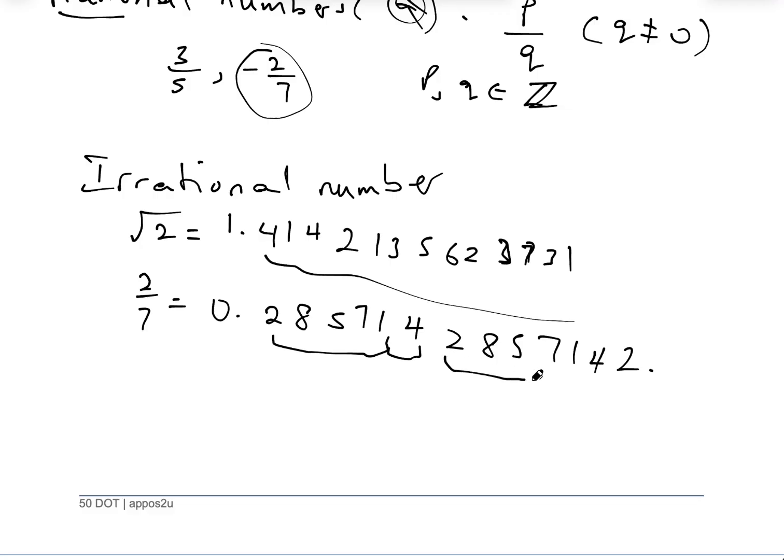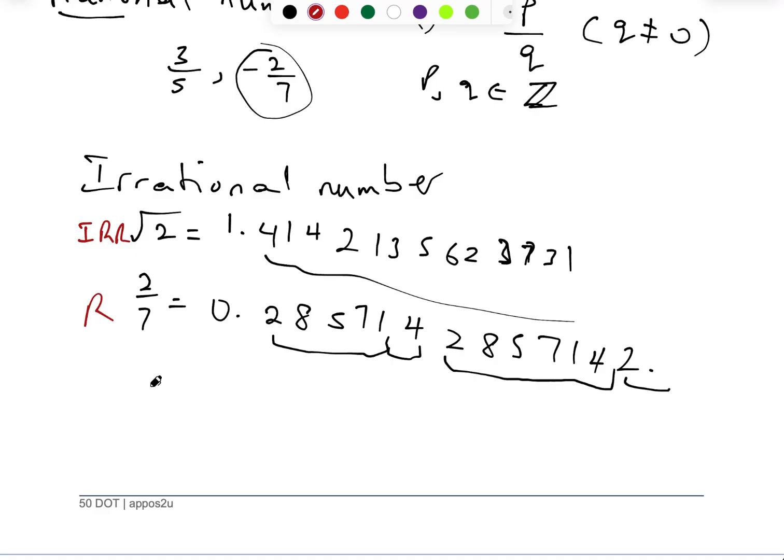Then you have another 285714. So you notice that this also continues again. Now, based on this repetition and recurring, you say 2 over 7 is a rational number. So 2 over 7 passes as a rational number, and this root 2 is an irrational number. So that's how you identify a rational number from an irrational number.